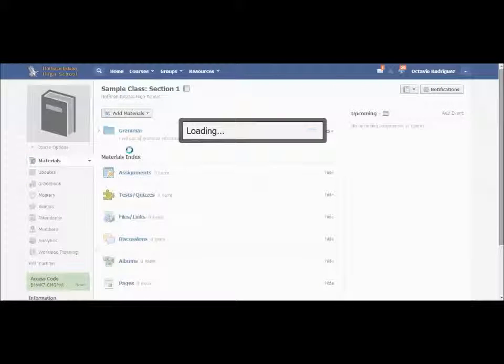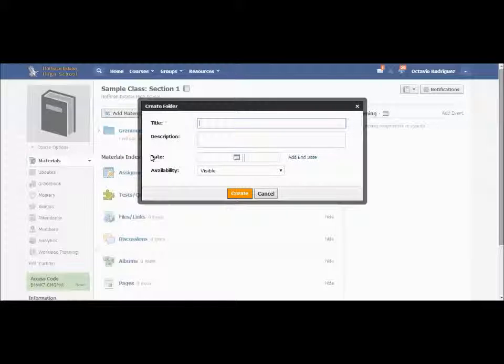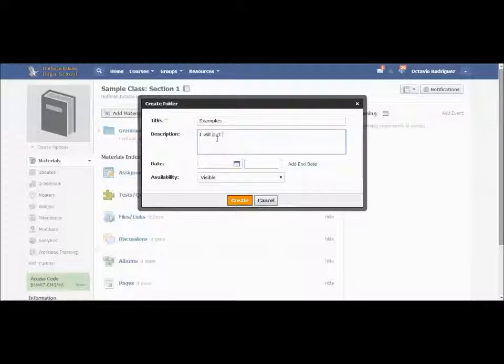I'm going to create another folder, and these are the steps that you would do for every single one of those folders that you are creating. Again, you can give a description to it if you would like. This is totally an option, so you don't have to really give descriptions. But I have found that it's helpful when you do something like this, because that way the students are able to find all the information that you have that is specific to them and to that folder itself.